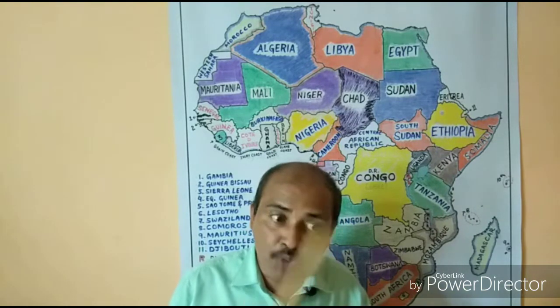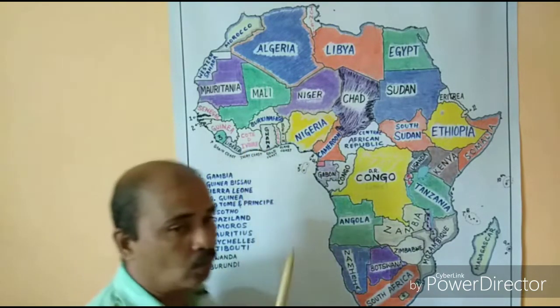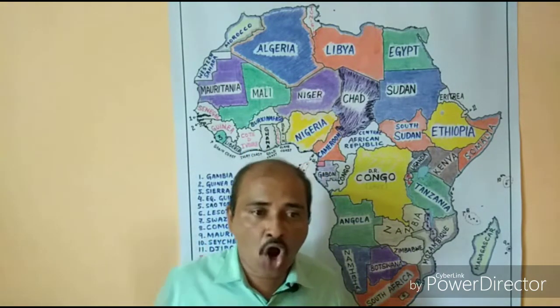Okay, now if you go by the borders, clear now, interesting borders like Black Volta between Ivory Coast and Ghana, Black Volta. Okay, River Orange between South Africa and Namibia, River Zambezi dividing Zambia and Zimbabwe, River Limpopo separating South Africa from Botswana, and the same river Limpopo also forms the boundary between South Africa and Zimbabwe.